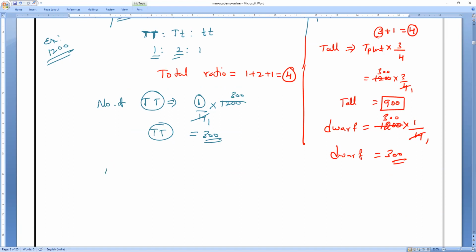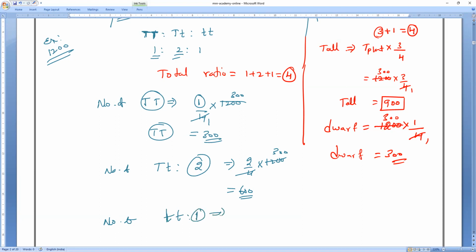If they ask you heterozygous, heterozygous of capital T, small t, tall only, it is 2. So it is 2 by 4 into 1,200. How many plants is that? I'm just giving the number; in the exam, they will ask you differently. Number of small t, again the ratio is 1. So 1 by 4 into total plants. Clear? How many plants is that?